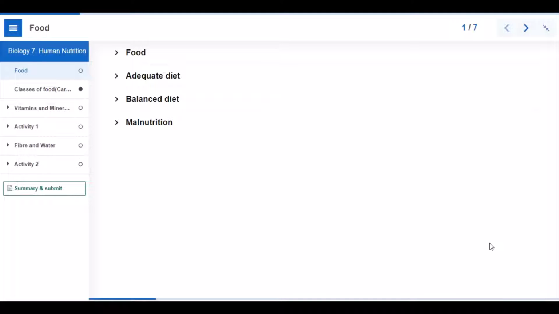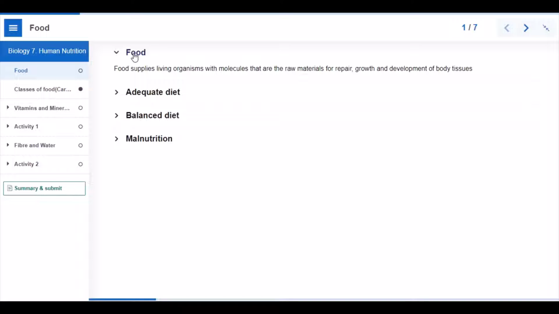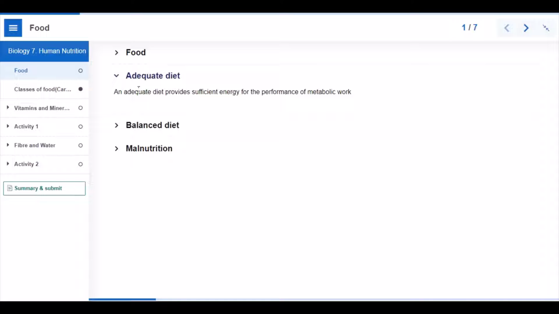Today, we'll be looking at human nutrition and we'll be starting with food. Food supplies living organisms with molecules that are the raw materials for repair, growth, and development of body tissues. An adequate diet provides sufficient energy for the performance of metabolic work.